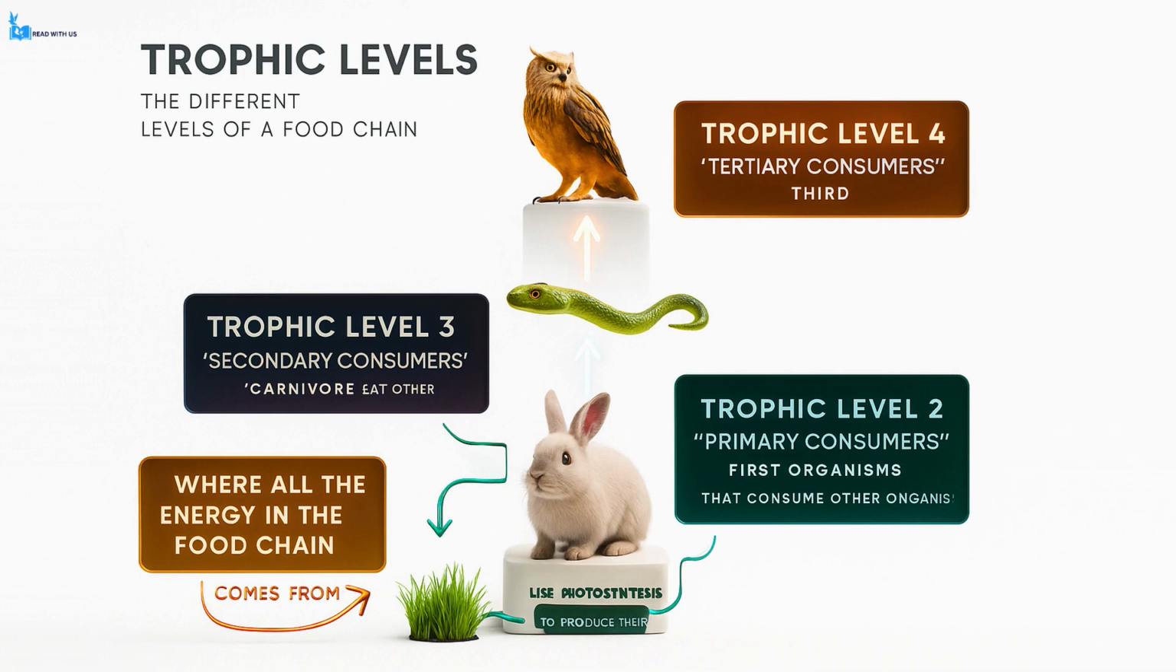Then we have the fourth trophic level, which includes the tertiary consumers. The word tertiary simply means third, so these organisms are at the third level of consumers and are also carnivores.